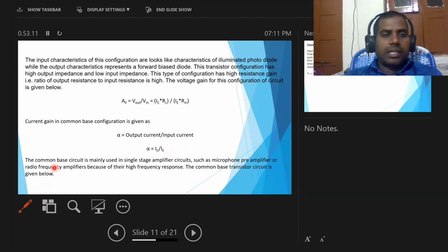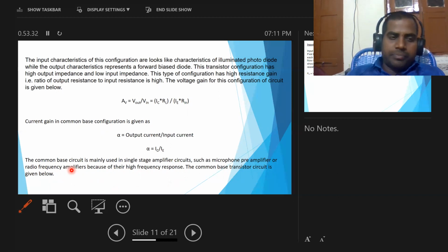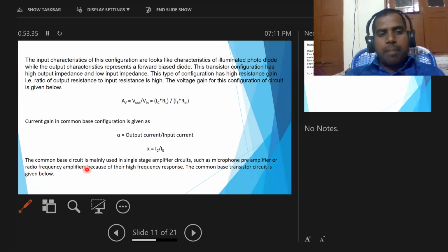The common base circuit is mainly used in single stage amplifier circuits such as microphone preamplifiers or radio frequency amplifiers, because of their high frequency response. These configuration circuits are used in microphone amplifiers and radio frequency amplifiers because they have high frequency response. Now the common base transistor circuit is given below.